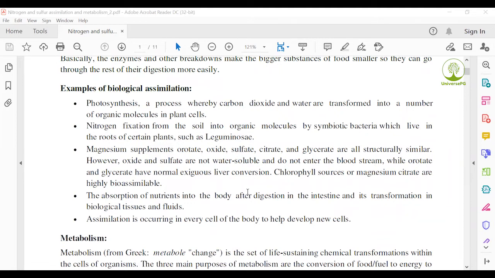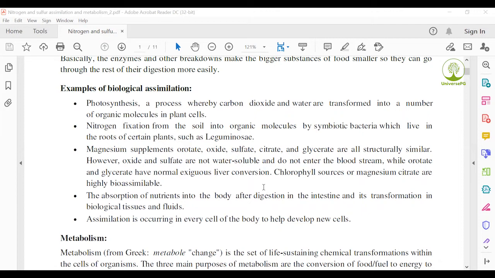Next, magnesium supplements: orotate, oxide, sulfate, citrate, and glycerate are structurally similar. However, oxide and sulfate are not water soluble and do not enter the fluid stream, while orotate and citrate have normal liver conversion.